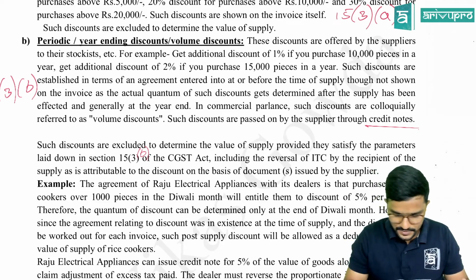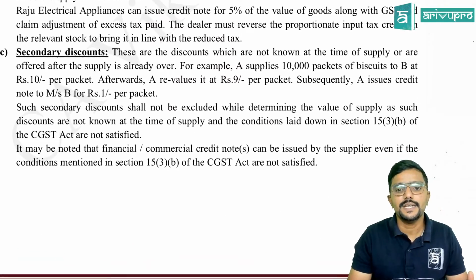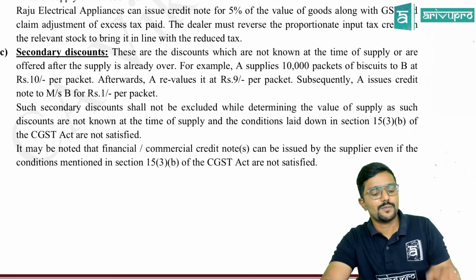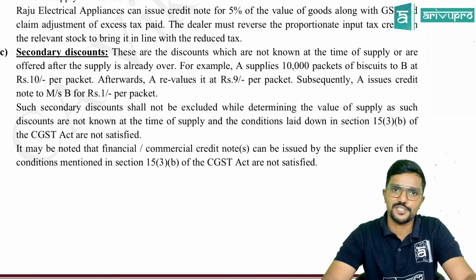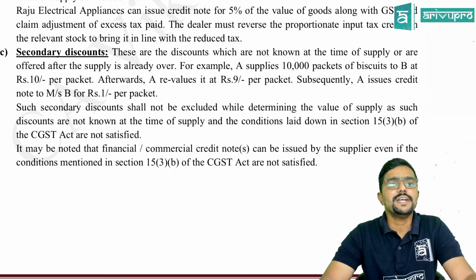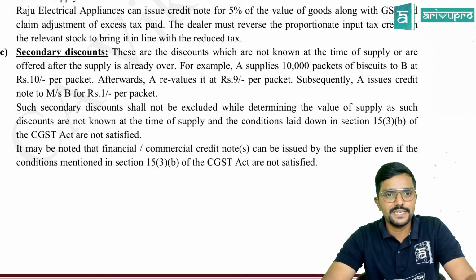Fine. Yes. Next, coming to C, secondary discounts. Because what happened now? Bulk purchase and all will be done either by the wholesalers or retailers. They do bulk purchases. So for them, a quantity discount will be given. Coming to the third one, secondary discounts.